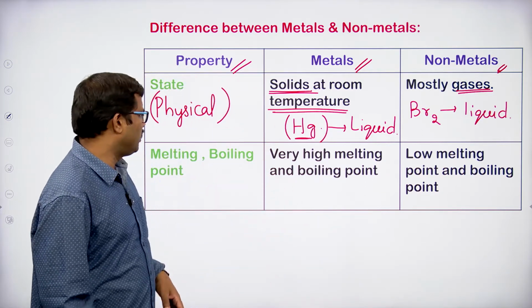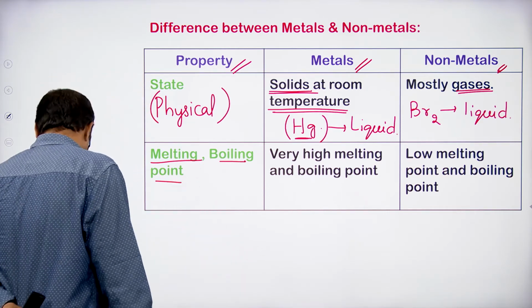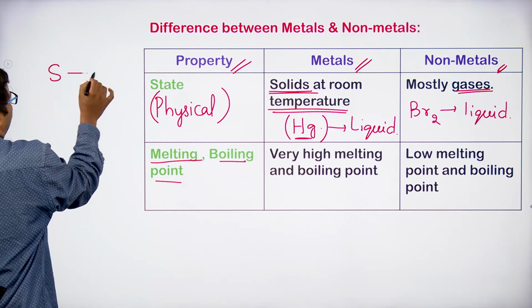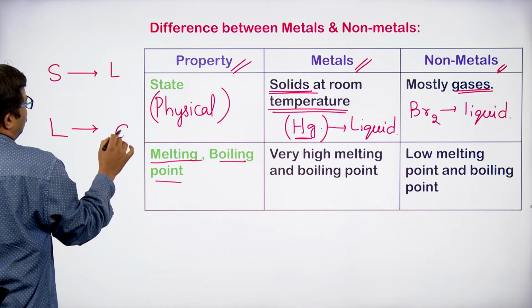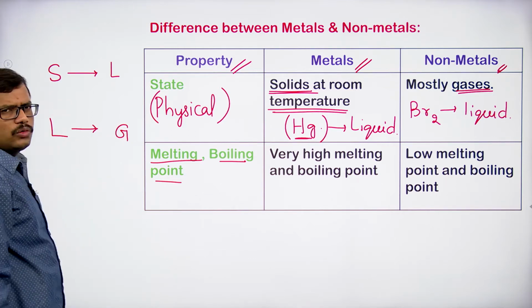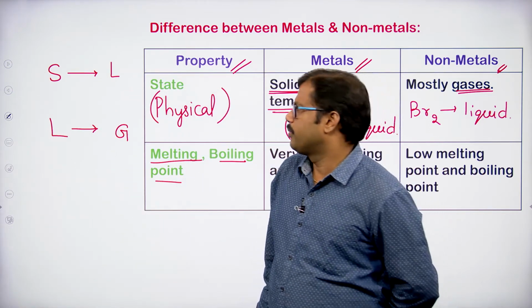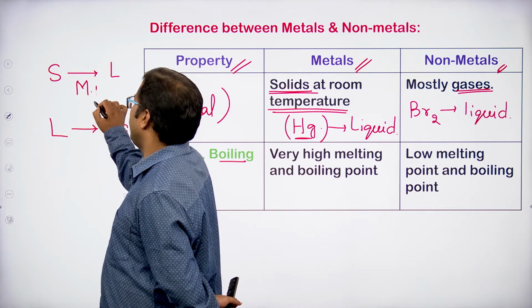Okay, right. Melting points and boiling points. We have seen in the previous class regarding the conversion of one physical state of matter into another. When we are converting a solid into a liquid, what is happening? Melting takes place. So here we come across the melting point.